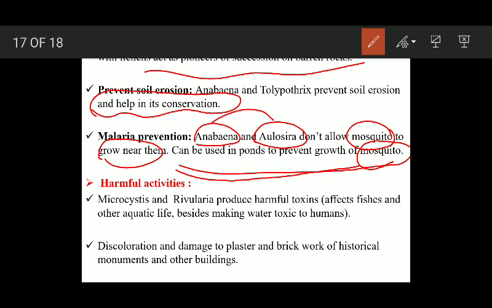Now the harmful activities. Some of the harmful activities of blue-green algae are: Microcystis and Anabaena produce harmful toxins, and these harmful toxins affect fishes and other aquatic organisms, and besides this, they make water toxic to humans. These two blue-green algae are extremely harmful for fishes and other aquatic organisms.